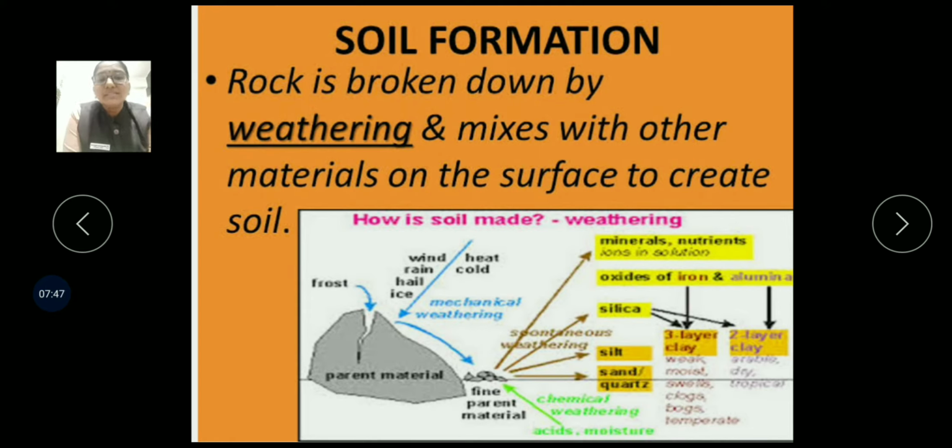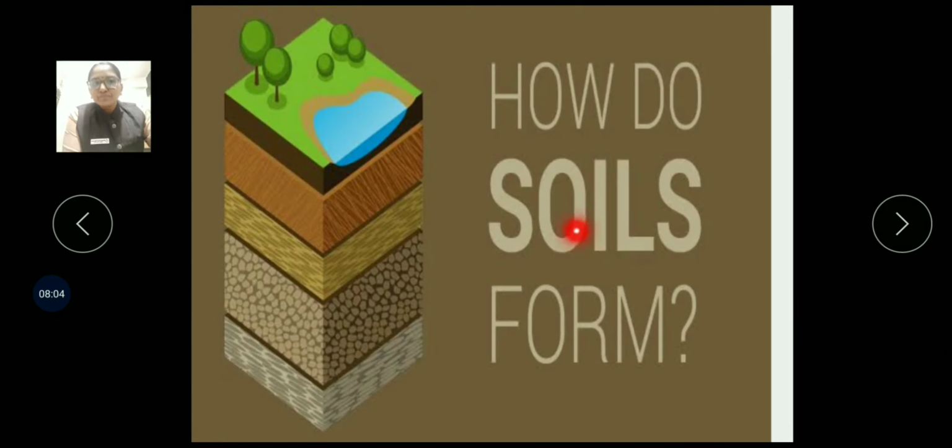Humus means the organic component of soil formed by decomposition of leaves and other plant material by soil microorganisms. Okay, so in this way, how does soil form?